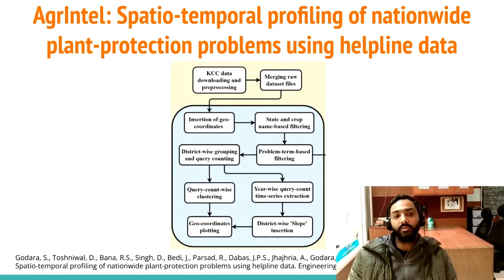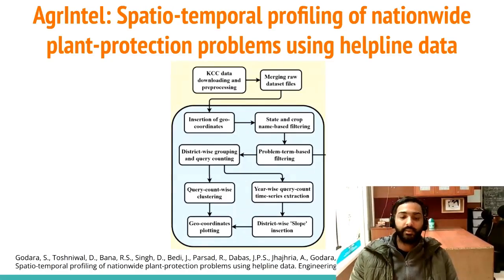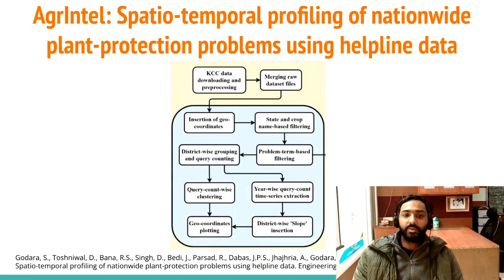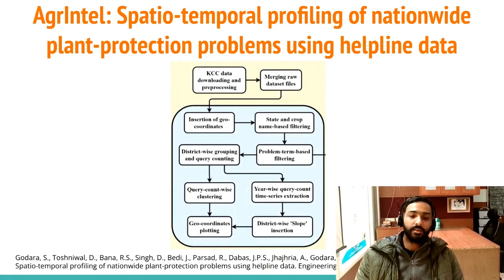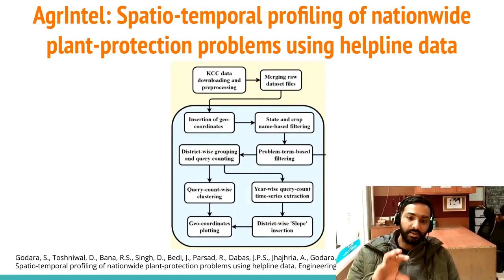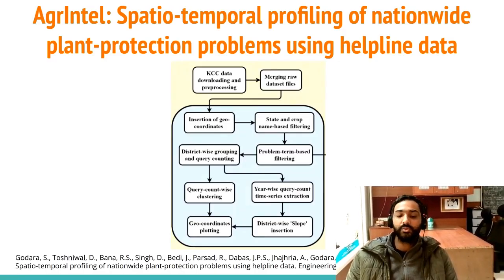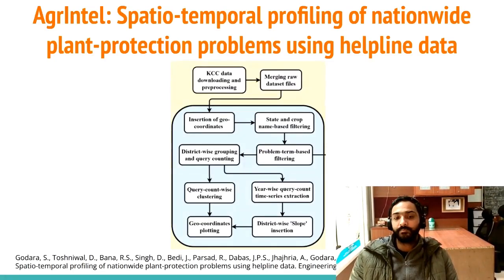Now we will move on to the Agri-Intel framework, which is a spatial temporal profiling of nationwide plant protection problems using the Kisan Call Center data. This particular pipeline that we have shown is helpful in detecting the hotspots of diseases all over India.